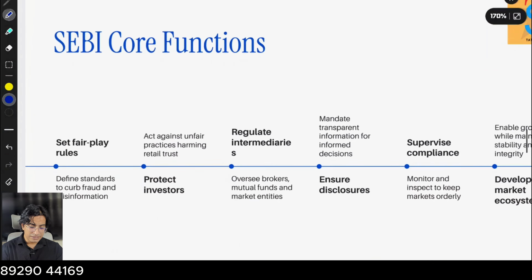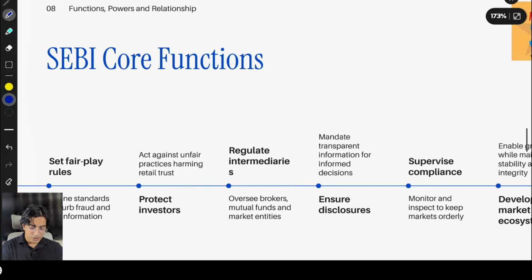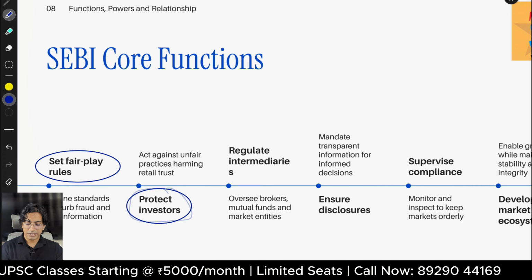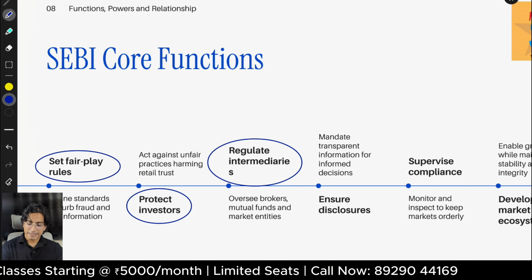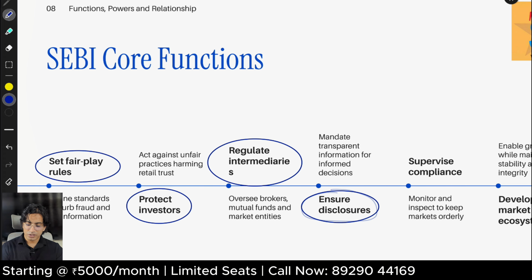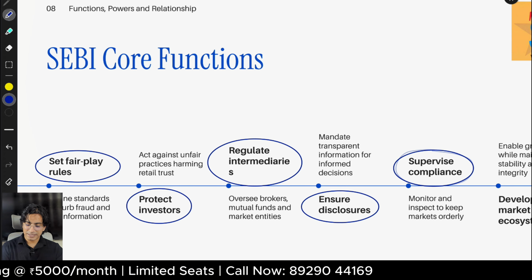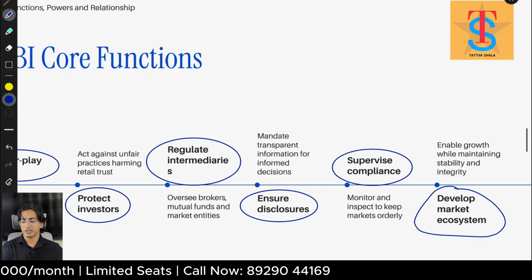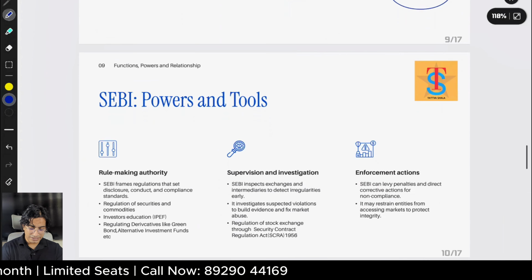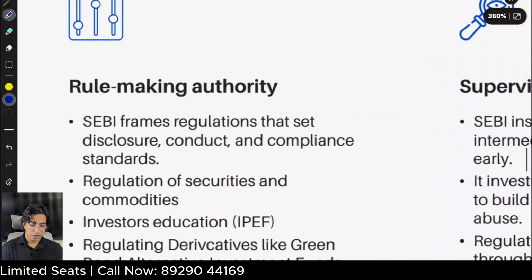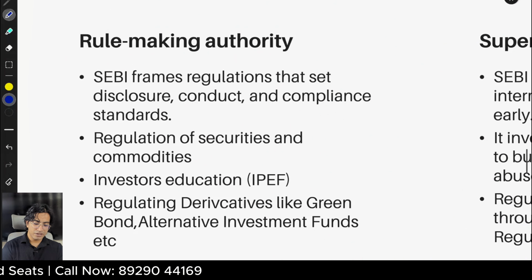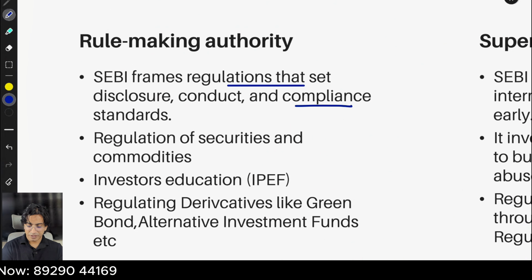Now let's see SEBI's core function: sets fair play rules, protects investors, regulates intermediaries, ensures disclosure, supervises compliances, and develops the market ecosystem. So this is the core function. Let's see more of what it does. Rule-making authority: SEBI frames regulations that set disclosure, conduct, and compliance standards.